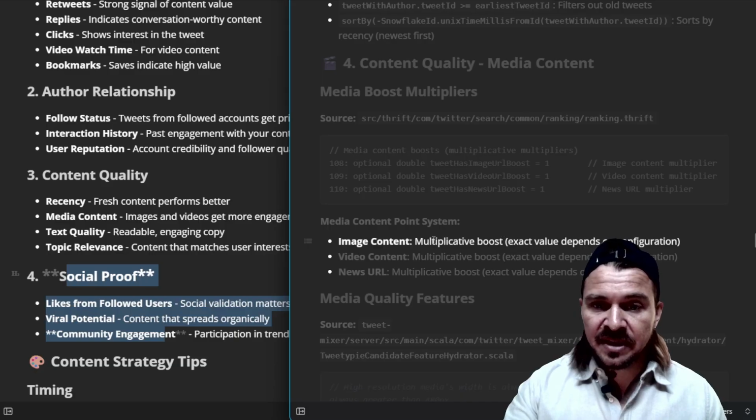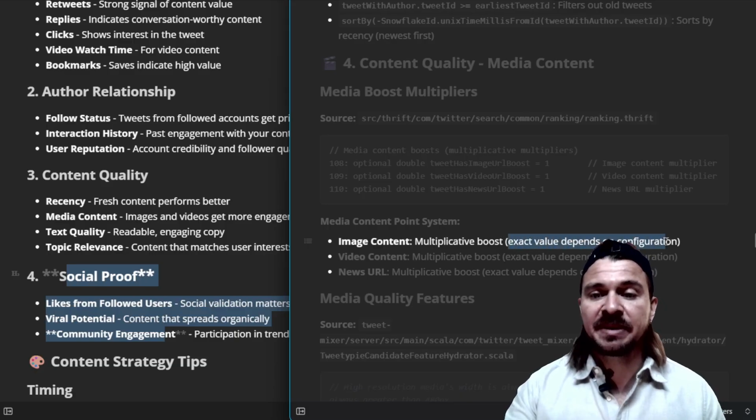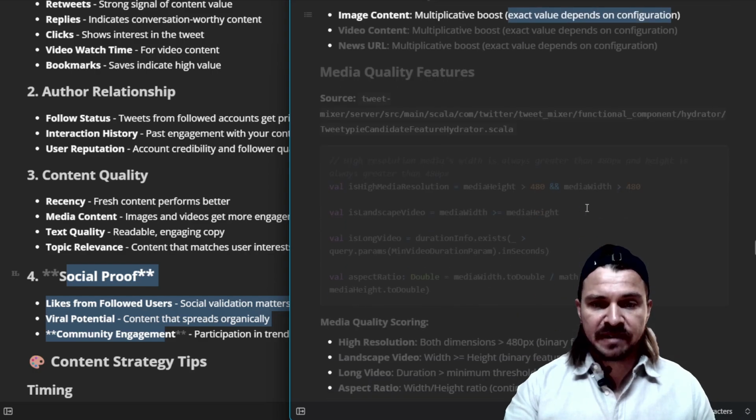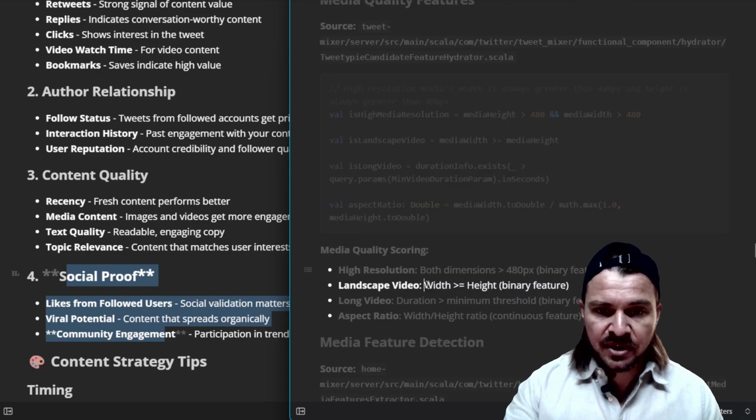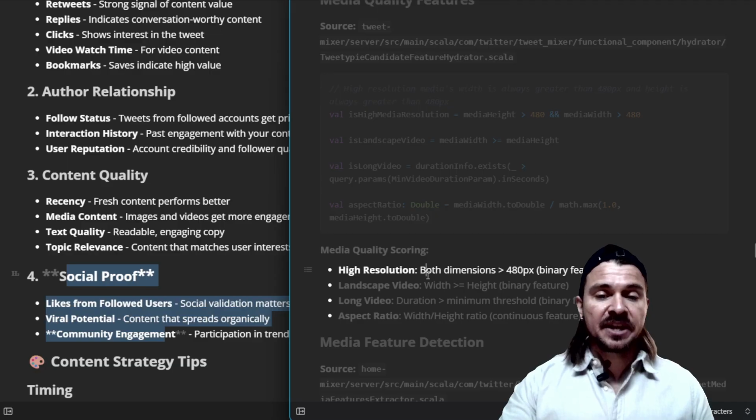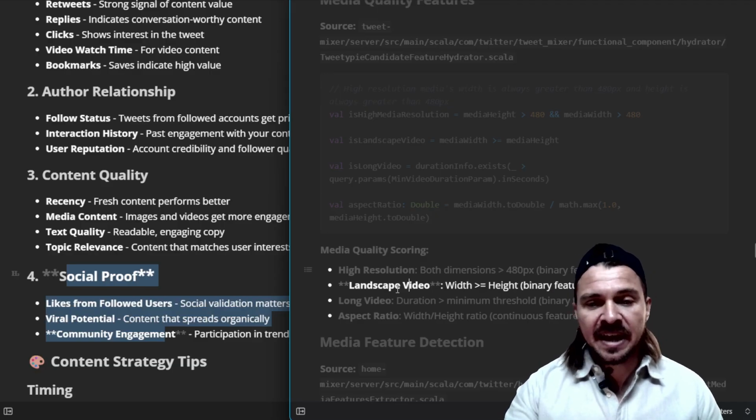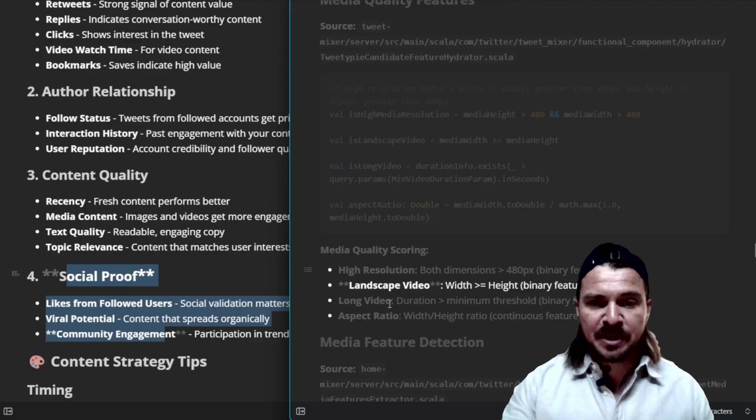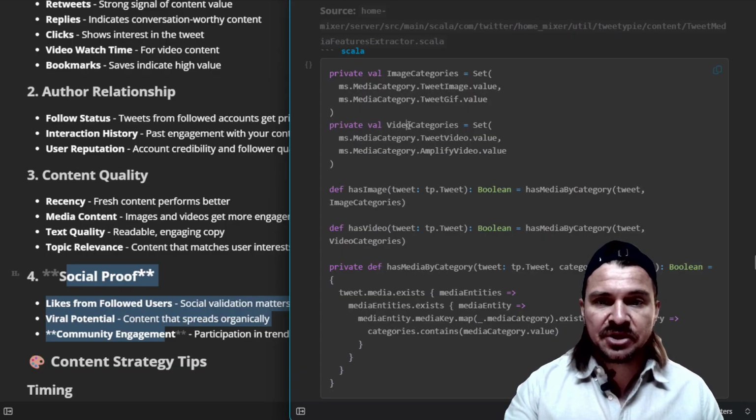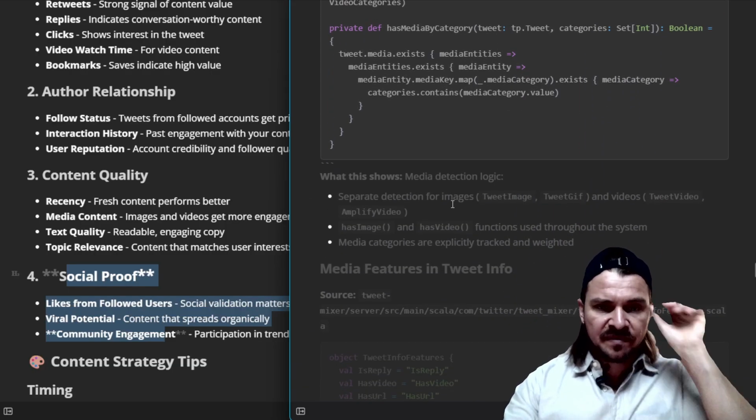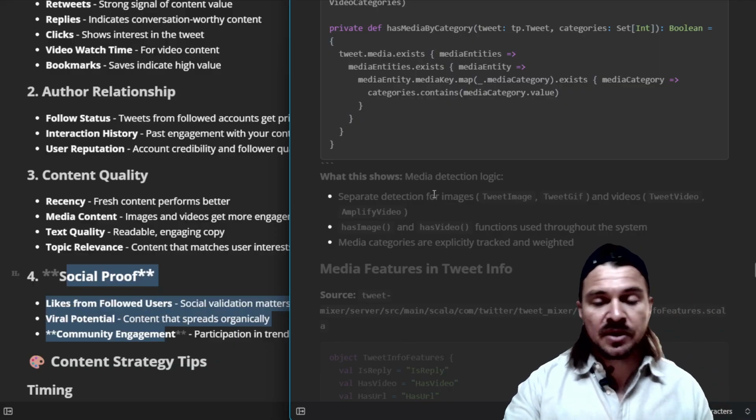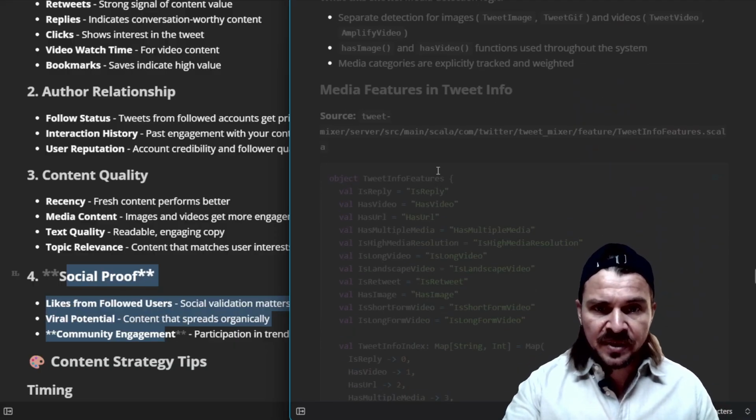And like it says here, the exact amount of boost depends on the configuration. When it says configuration, it's talking about things like this. So is it a high quality video? Is it obviously generated by AI? Is the aspect ratio correct? Is the duration long? Like if it's a very short video, then it's going to give you a smaller boost. A longer video is going to give you a higher boost.